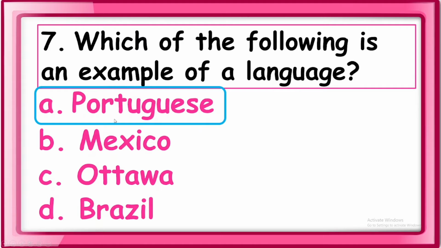This is a language spoken by Portuguese people from Portugal. Letter B, Mexico, is a country. Ottawa is a city. Brazil is a country.